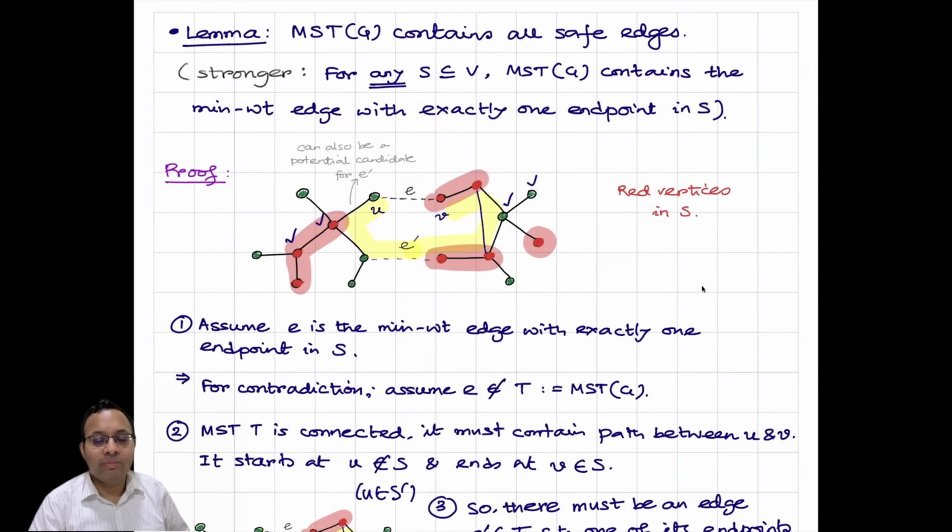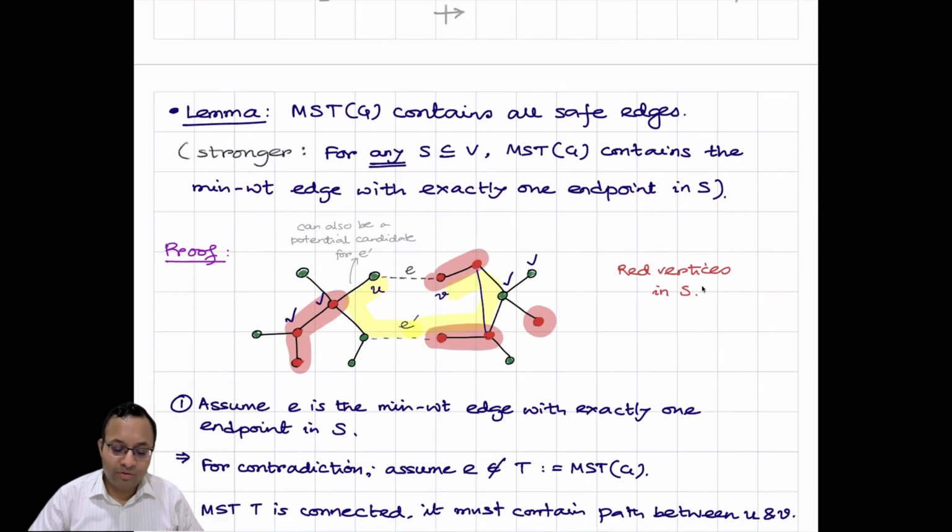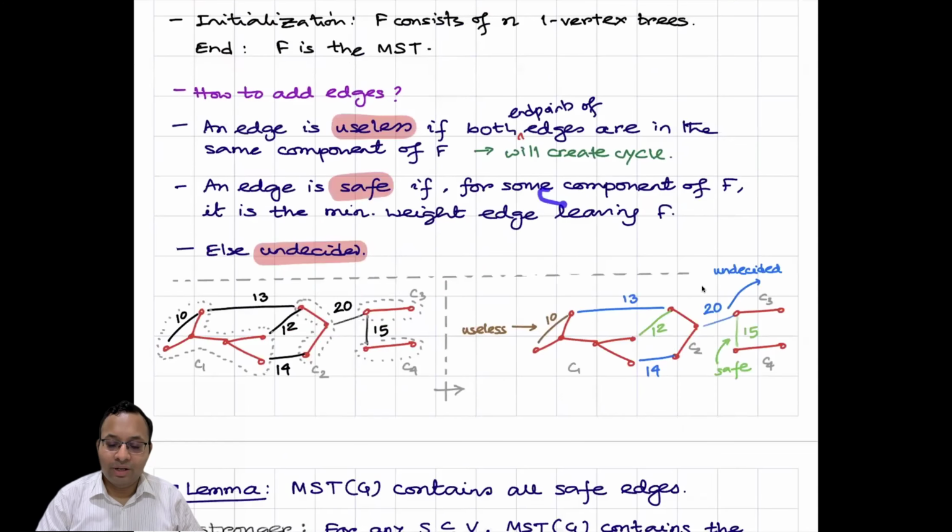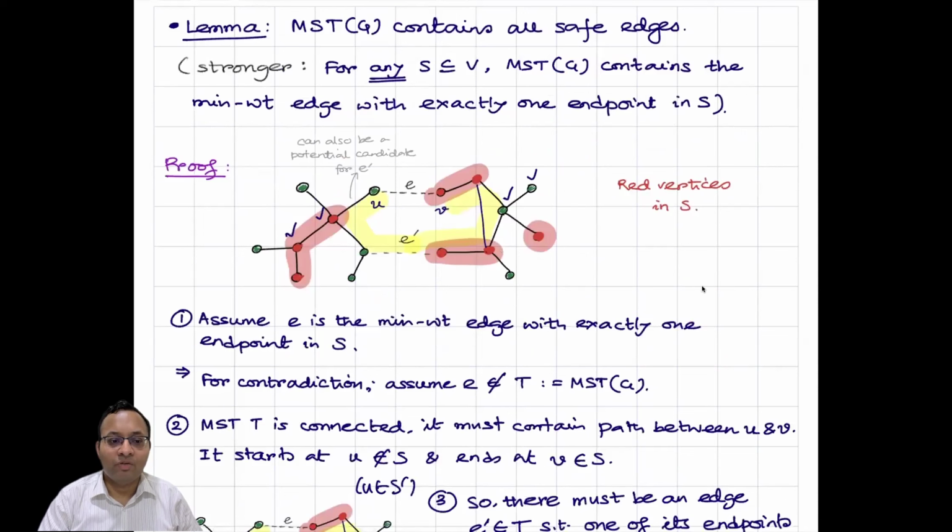What we want to prove is that the MST of G contains all safe edges. In fact, we'll show a stronger version. When you talk about safe edges, if you remember the definition, we are talking about a component and then looking at all the edges which are leaving the component and taking the minimum edge. But even if we take a more general case, not a component, but some subset of vertices, which may not be connected, even then I want to show that for any subset of vertices S of V, the MST of G contains a minimum weight edge with exactly one endpoint in S.